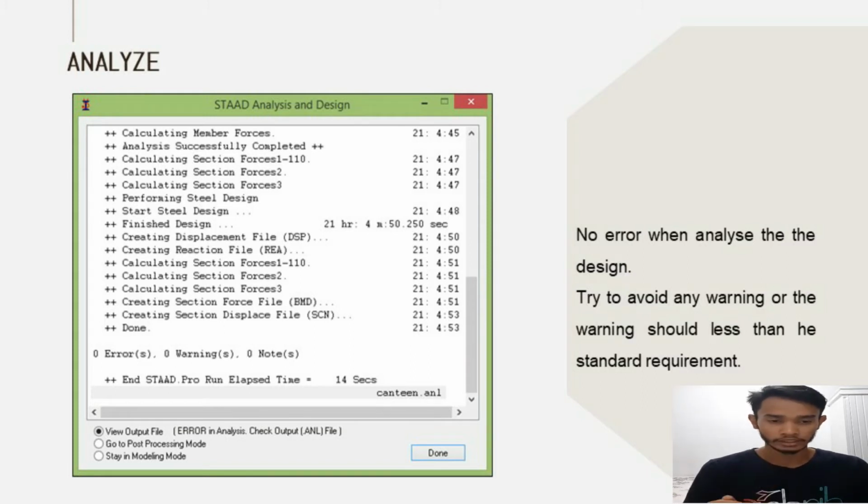One more thing, StepPro can automatically give a size if we are not sure about our size, maybe because our size fails. Thank you.